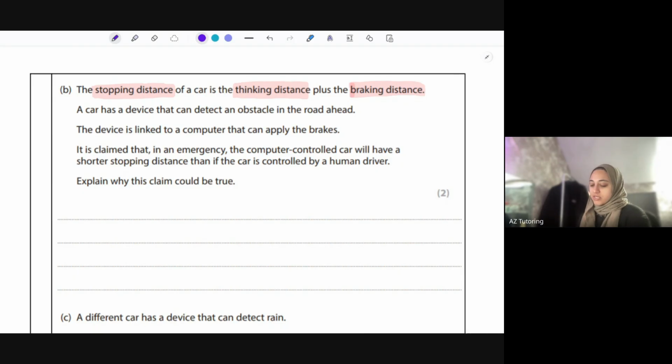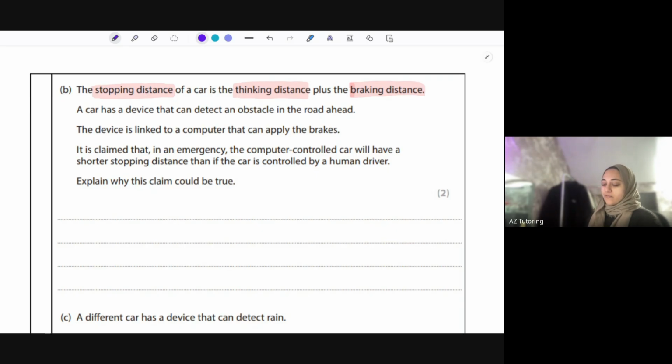Okay, a car has a device that can detect an obstacle in the road ahead. So, of course, if there's an obstacle in the road ahead, then you need to brake, essentially. The device is linked to a computer that can apply the brakes. So it's kind of like a Tesla, for example, where it can just automatically brake. There's a lot of new cars that can just brake by themselves. It is claimed that in an emergency, the computer-controlled car will have a shorter stopping distance than if the car is controlled by a human driver. Explain why this claim could be true.